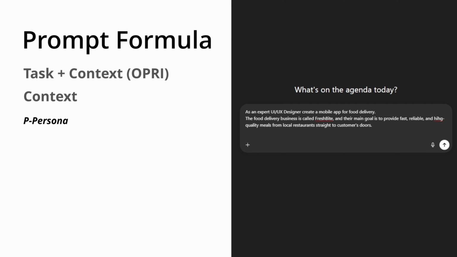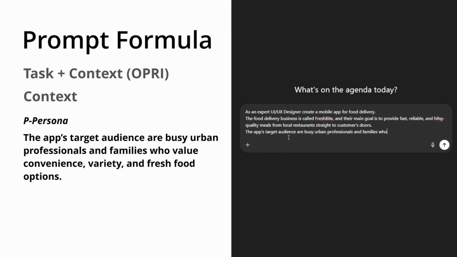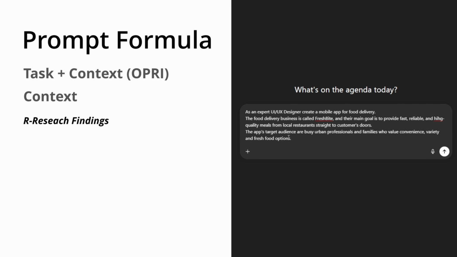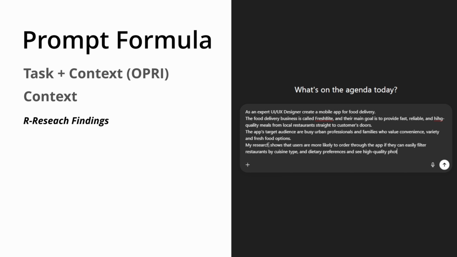Okay, next is P. The P stands for persona. So let's say the app's target audience are busy urban professionals and families who value convenience, variety, and fresh food options. Okay? And then the R stands for research findings, if you already have them, of course. So let's say my research shows that users are more likely to order through the app if they can easily filter restaurants by cuisine type, delivery time, and dietary preferences.